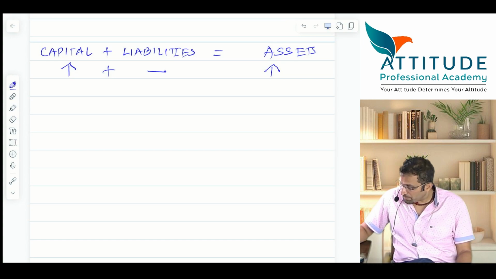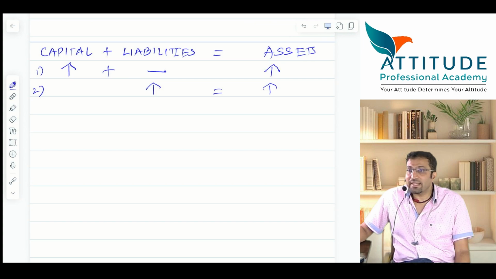This is the first one, correct? Second one, tell me. Liability increases, asset also increases. Is it equal? Because bank balance increases, liability also increases, no effect on the capital. But both increase, it tallies, yes or no?